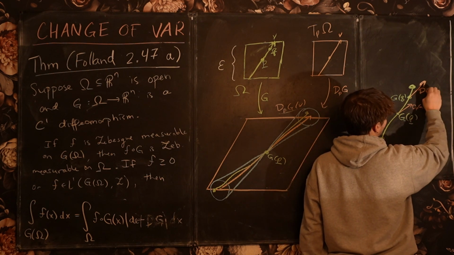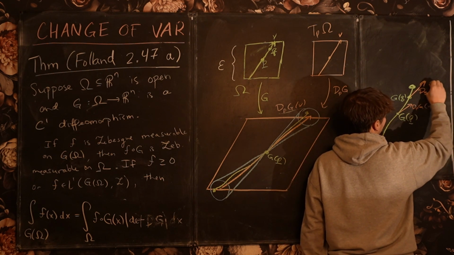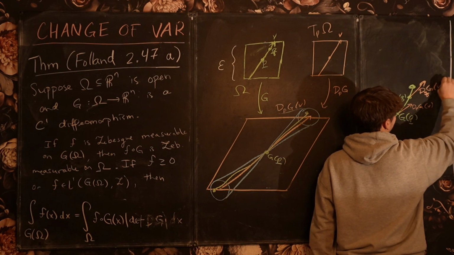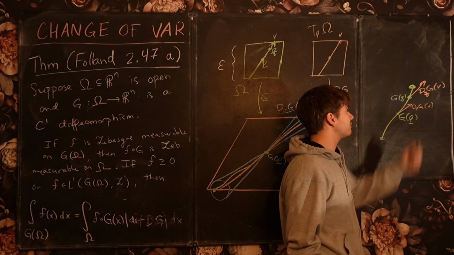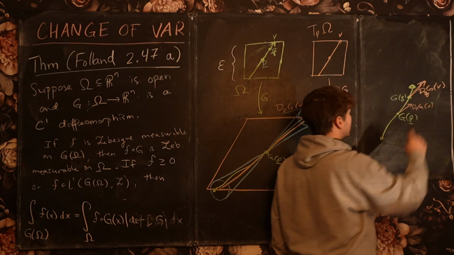It's the differential of G at the point Q acting on the vector V. Okay, so this might be a slightly different vector. It might have a slightly different direction.